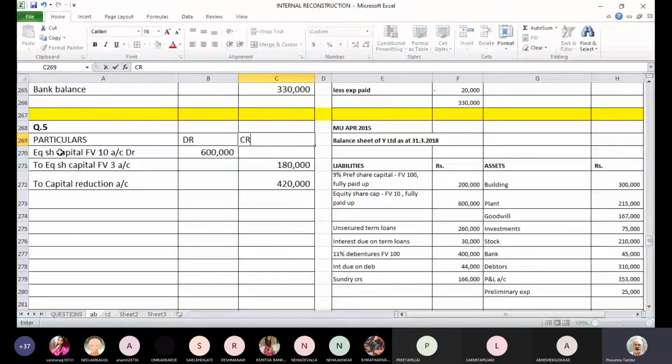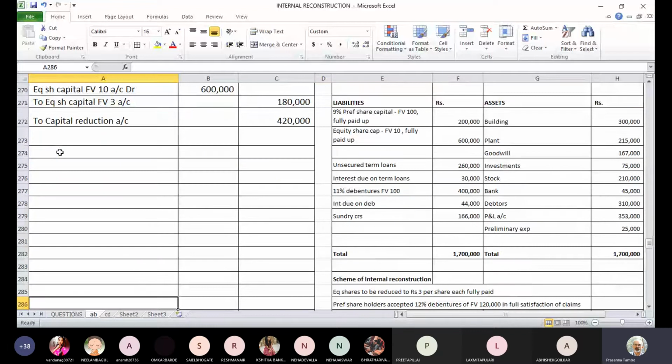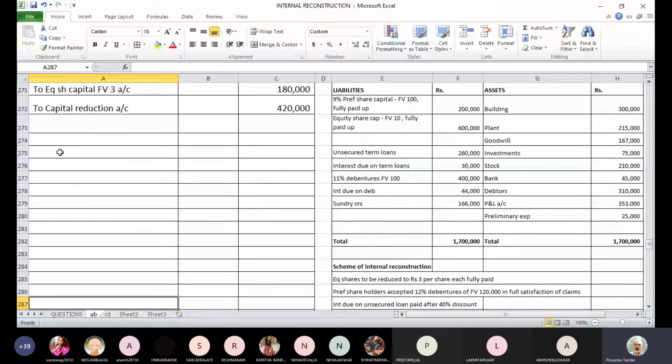Any difficulty in this entry? First entry? No, sir. Okay. Then the second one is about preference share capital. Preference shareholders accepted 12% debentures of face value 1,20,000 in full satisfaction of their claims. Your preference share capital currently is 9% preference share capital, face value is 100, and total paid up amount is 2 lakhs.